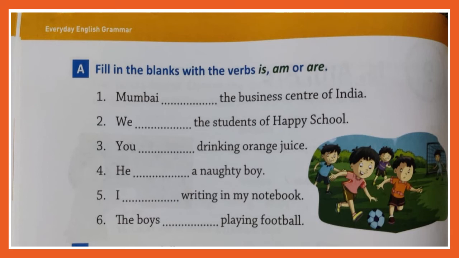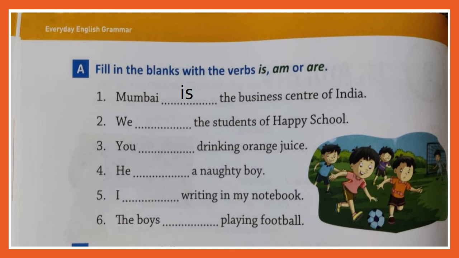So ready? Number 1. Mumbai dash the business center of India. Now Mumbai is a place and it is singular, right? So what will you write here? Mumbai is the business center of India.